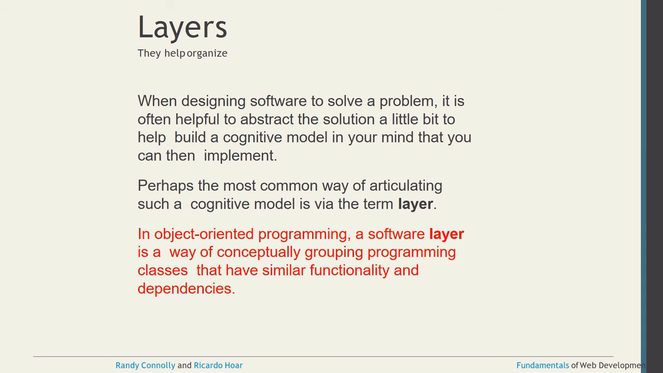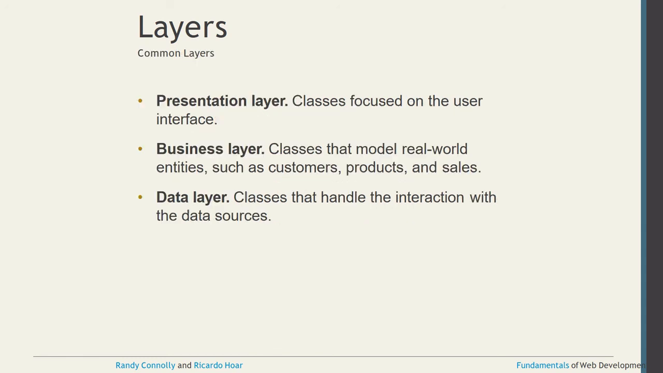Apart from this, one more important thing is called layers. This all comes under the designing of software. In object oriented programming, a software layer is a way of grouping programming classes that have similar functionalities and dependencies. There are three layers.